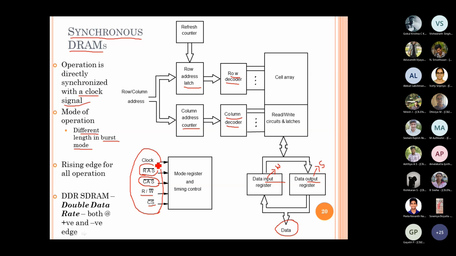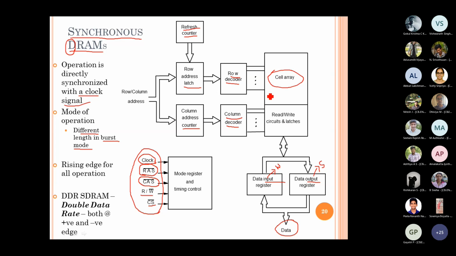And here, since it's synchronous RAM, you will have a clock signal in addition, to trigger every operation required. And since it's DRAM, dynamic RAM, you also know that the value should be periodically refreshed. So we have a refresh counter which, once the time lapses, enables the trigger and refreshes the value once again, whatever is stored in the memory here, right?